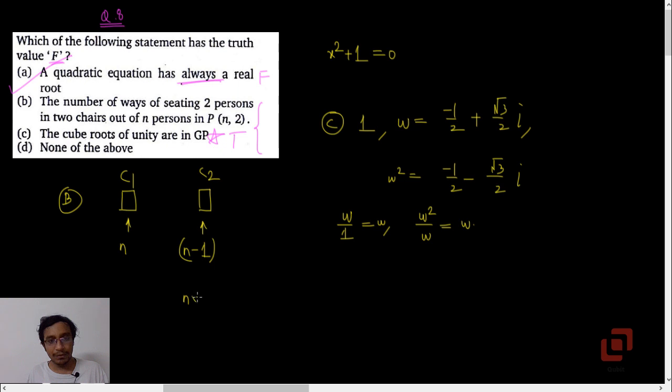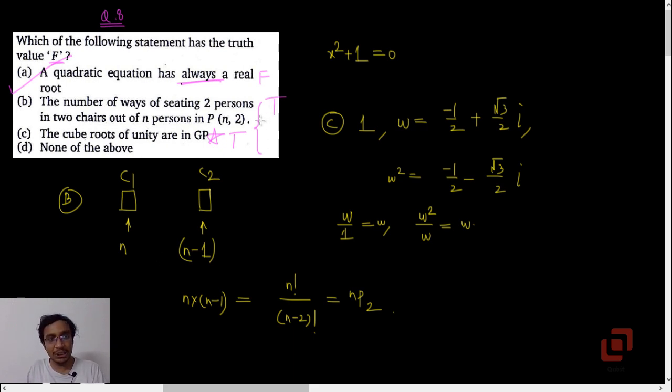So the total number of ways is n into n minus 1, which is nothing but n factorial upon n minus 2 factorial, which is nP2. Yes, so that is option B, whose truth value is T.